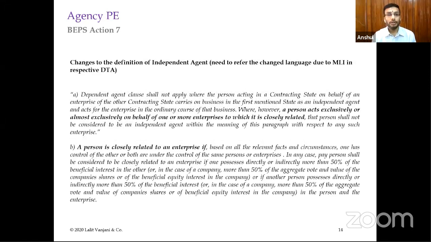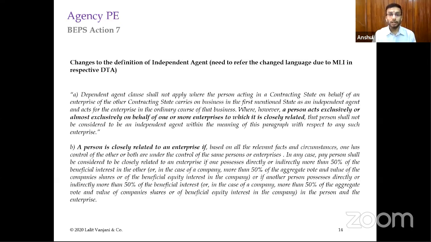Right. Then there is another change, in the definition of the dependent agent. As we just discussed, there were cases in the past wherein an entity in India was acting on behalf of multiple enterprises, although they belonged to the same group, and the taxpayer was arguing that we are not economically dependent on one enterprise.